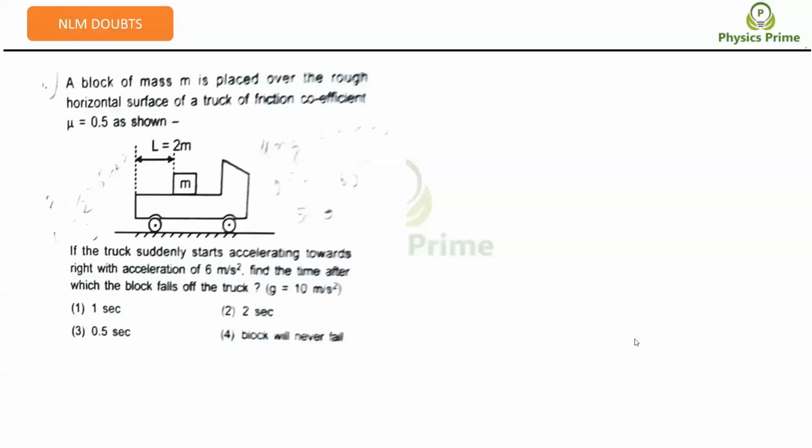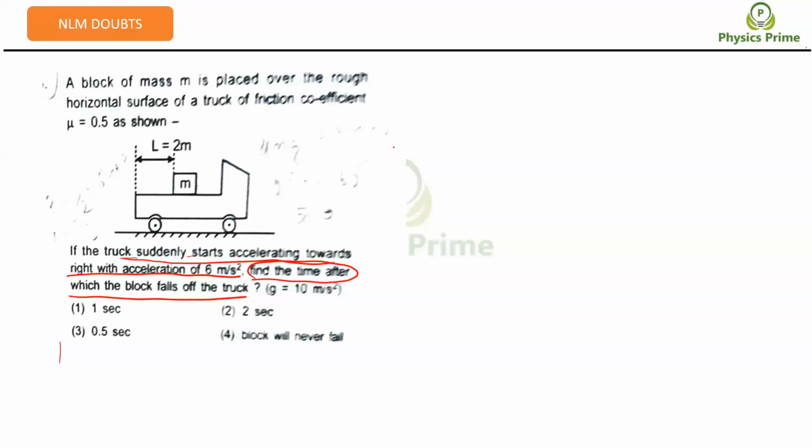A block of mass m is placed over the rough horizontal surface of a truck of friction coefficient mu equal to 0.5, as shown in the figure. If the truck suddenly starts accelerating towards the right, underline the word suddenly, with an acceleration of 6 meters per second square, find the time after which the block falls off the truck. At least at t equal to 0, it only started, right?